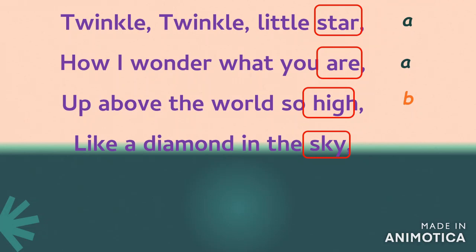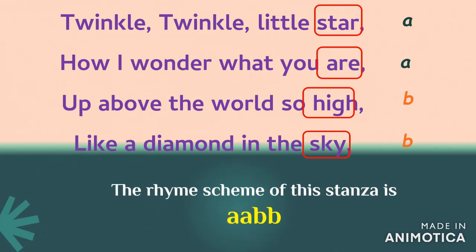Sky doesn't rhyme with star or are. But when you look at the word high, sky, the I sound is repeated here and hence we label sky as B. So we can say that the rhyme scheme of this stanza is A, A, B, B.